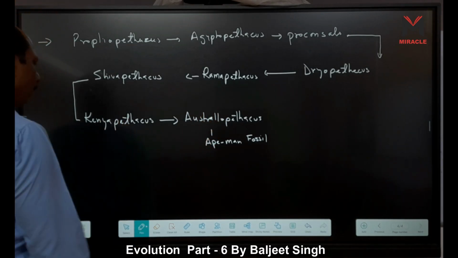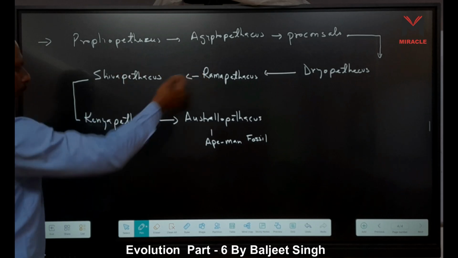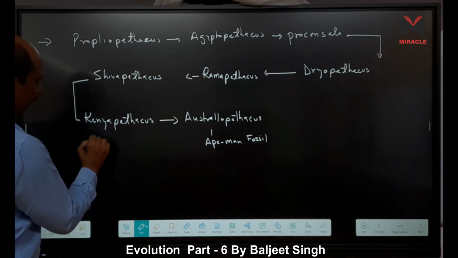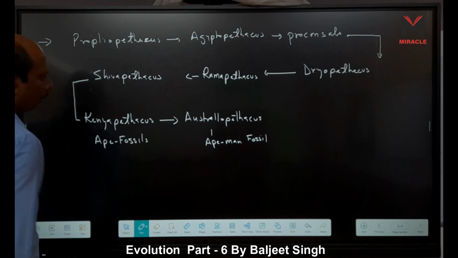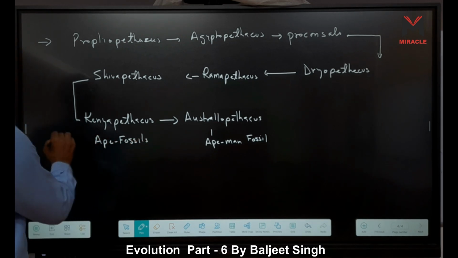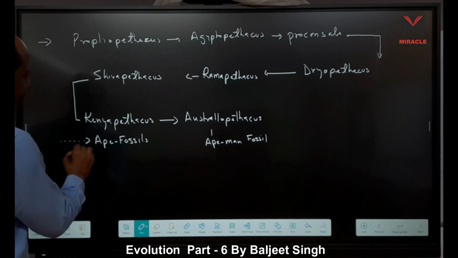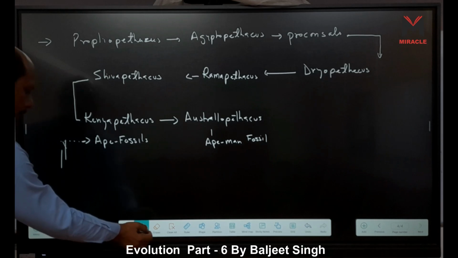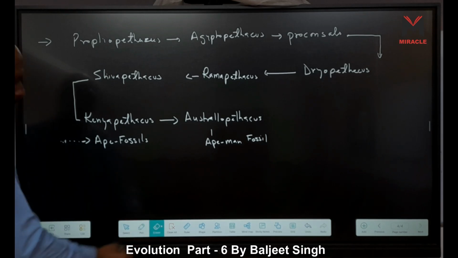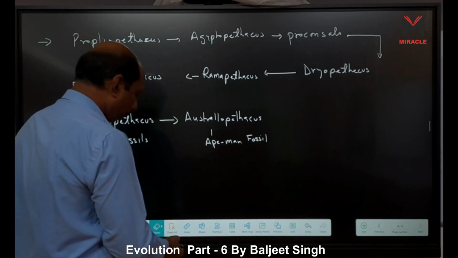Up to Keniapithecus, these are called ape fossils, right? They are ape fossils. Then ape man fossils come.